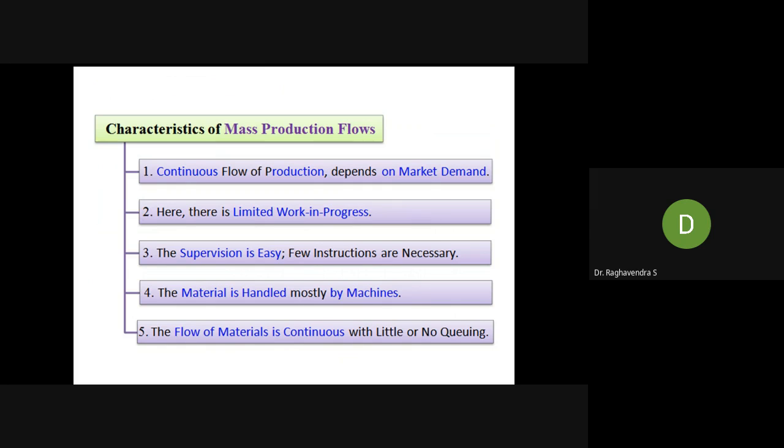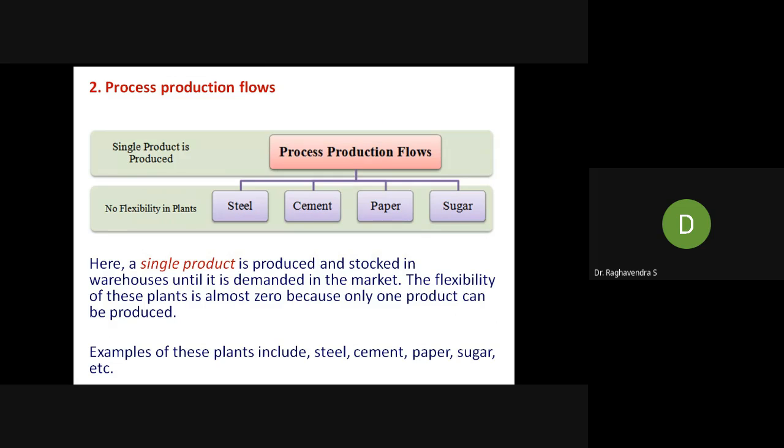Means they will keep on producing in a limited way and they will store it. Whenever there's a demand, they will supply. This is called mass production. Next, process, the last one, process production.